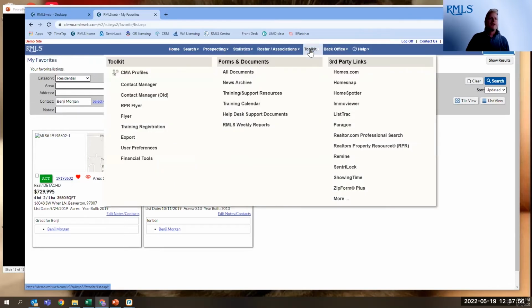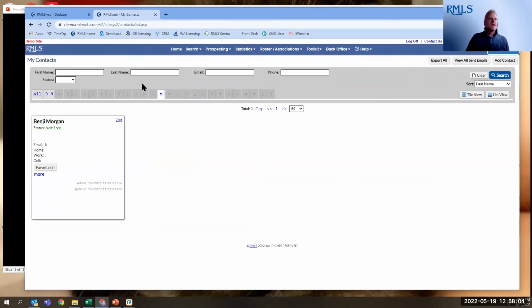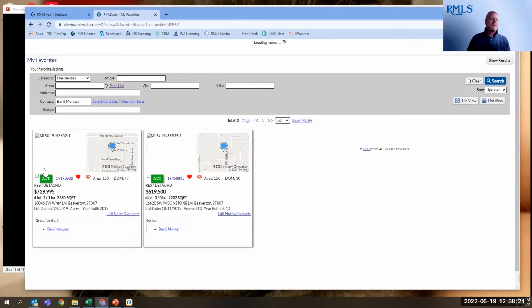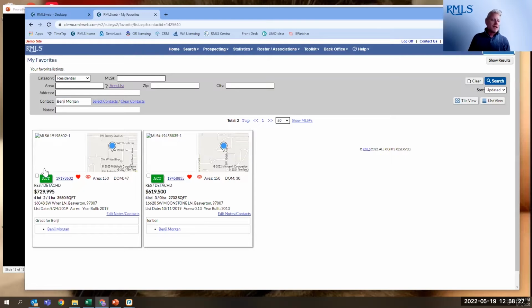Now, the other thing that's beneficial about using the favorite button is you can also access that by going up to your toolkit and going to your contact manager. The contact manager is also getting an upgrade at the end of this month. And it's going to look like this. Instead of a list, and it's kind of our old contact manager, if you've ever looked at it, it's very, very rudimentary. It's getting a lot more detailed, and it's turning into these cards. And so I can see I've only got one contact set up here because this is just our demonstration site. But you can see the contact that's set up, and you can see the properties that you favorited and you've assigned to that contact.